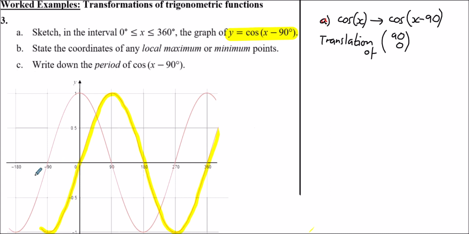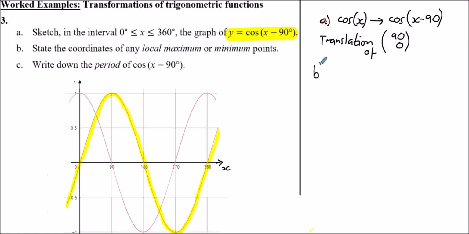That's 360, and on the other side, let's just leave it a tiny bit beyond 0. And that'll do. I'll just include that this is the x-axis. For part B, state the coordinates of any local maximum or minimum points.